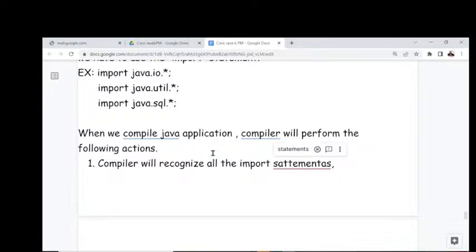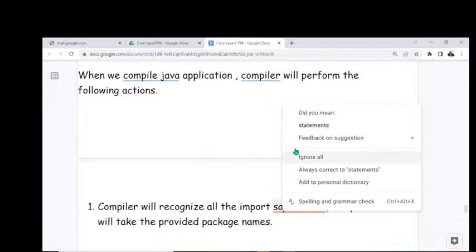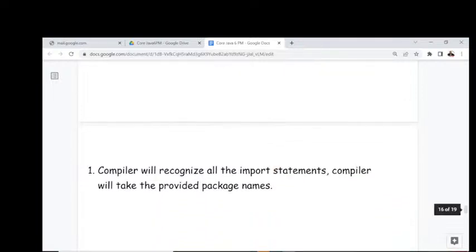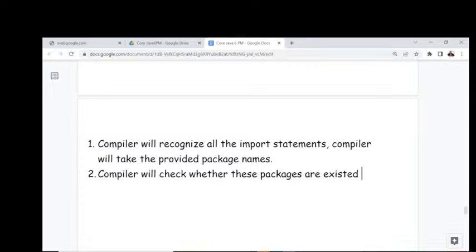Then the compiler will take the provided package names. That's point number one. Observe carefully. The compiler will recognize all the import statements and will take the provided package names. That's the first point. Next, the compiler will check whether these packages exist or not in the Java software.